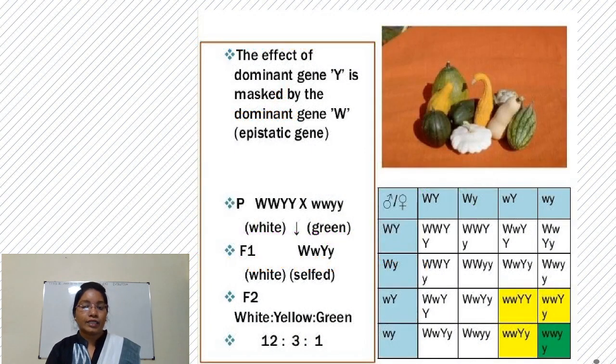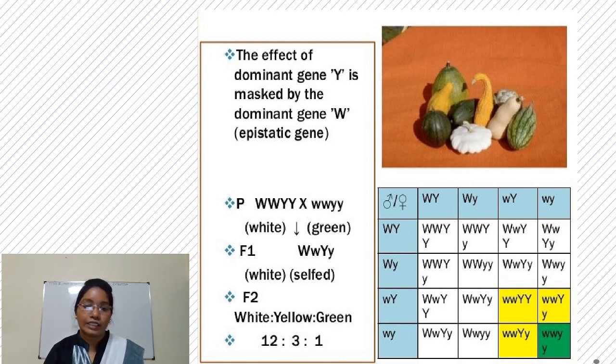Let's take a cross between white variety and green variety. The white variety is due to presence of gene capital W, capital Y, and the green variety is due to recessive, that is small w, small y.